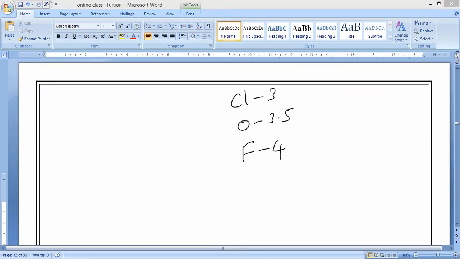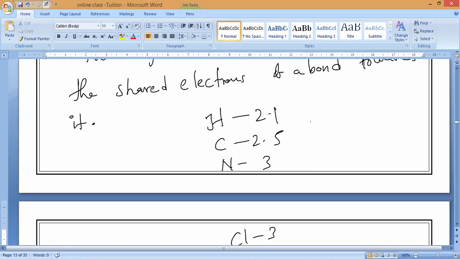For example, molecular compounds are formed by what? A combination of two different non-metal elements. Very good, Maitri. So while writing the formula of a molecular compound, all of you should remember: the less electronegative non-metal element is written on the left hand side, whereas the more electronegative non-metal element is written on the right hand side. That is why I said electronegativity. Understand?